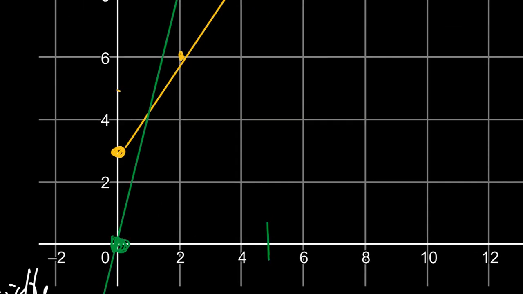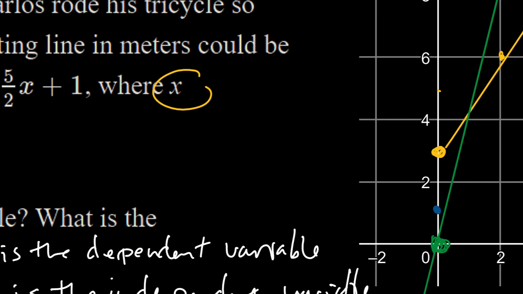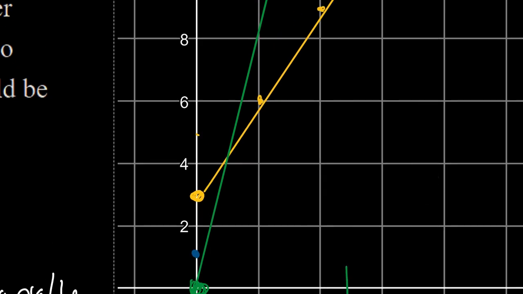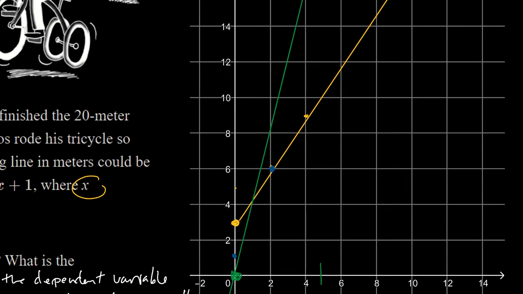So if he began here with a 1 meter head start, every 2 seconds he's going to increase by 5 meters. So let's go up 1, 2, 3, 4, 5, and then that's 2 seconds. So he does go through this point, which is a point Barbara went through. She was 6 meters from the starting line at 2 seconds, and he is also 6 meters from the starting line at 2 seconds. And then again up 5. That's 1, 2, 3, 4, 5, and then over 2 seconds.